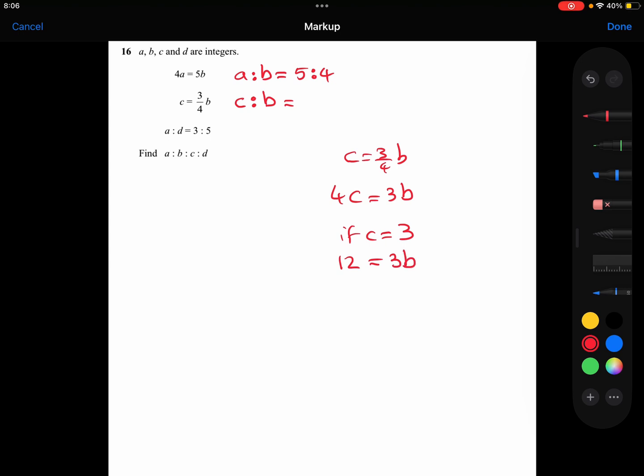So we'd have 12 equal to 3B, which would mean that B would be 12 divided by 3, which is 4. So we'd have a ratio of C to B, which is 3 to 4.